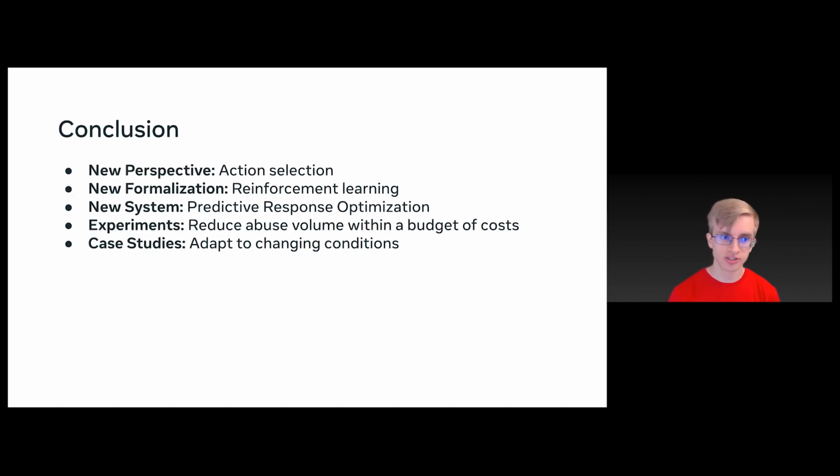So in conclusion, we introduced this new perspective, one of action selection instead of a binary classification problem. And then to formalize that problem, we formalize it as a reinforcement learning problem and develop a new system to solve that problem, predictive response optimization. And then we run a series of experiments that demonstrate Pro's ability to reduce abuse volume within a budget of costs. And then also we provide some case studies illustrating its ability to adapt to changing conditions. Thank you.